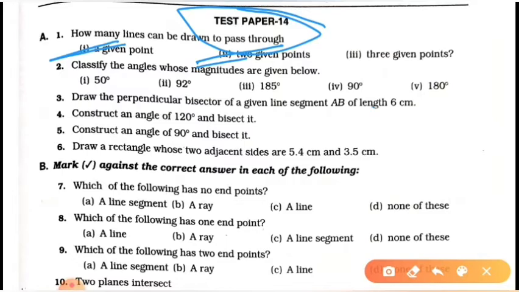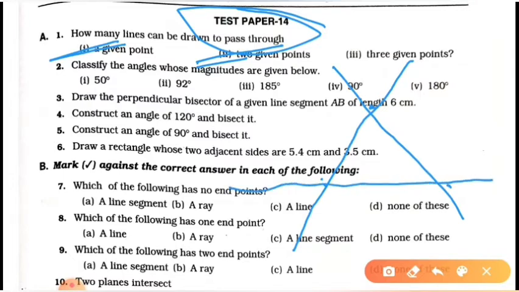If 3 points are given on the plane, how many line segments can pass through them? Here 1, 2 and 3. If 3 points are given on a plane, then 3 lines can be passed.